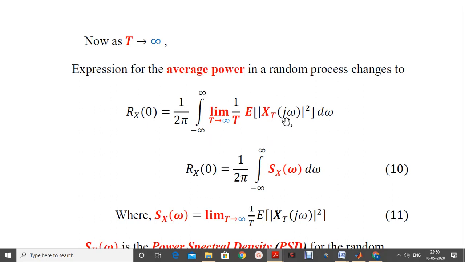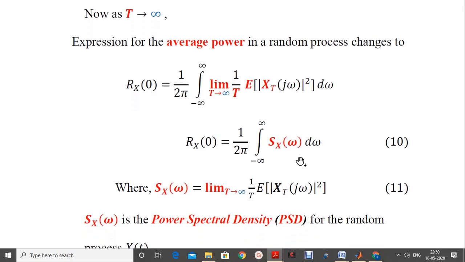So therefore once we perform this substitution, we get the manipulated version of this. Rx of 0 is equal to 1 by 2π integration minus to plus infinity Sx of ω into dω, equation number 10. Now what exactly is Sx of ω here?